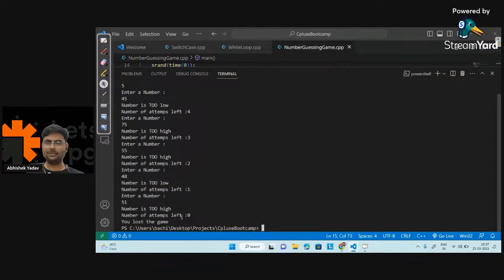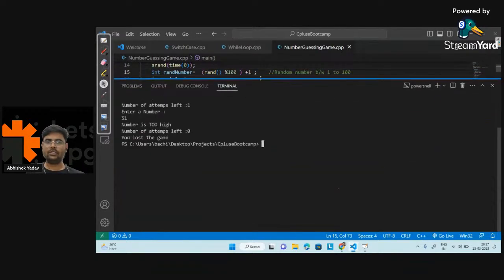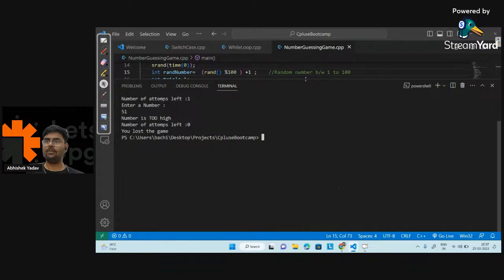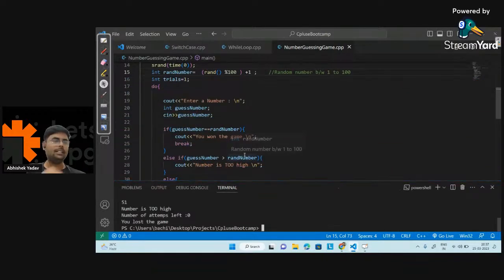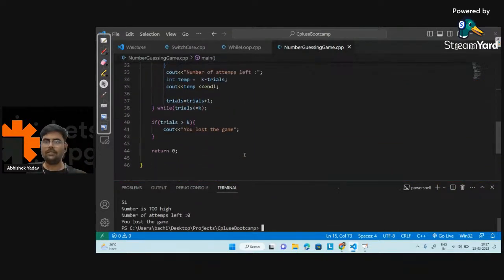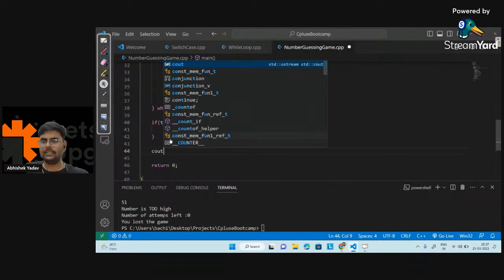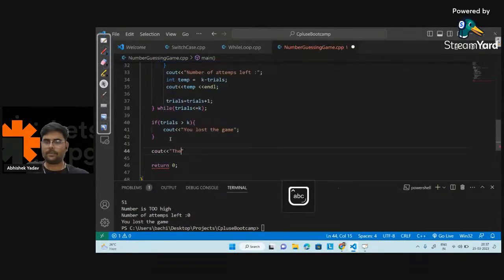I think the number is between... Okay, so here I have to print the number also, right? So you lost the game, and I have not printed the number. That means the number is either 49 or 50, right? So what I will do here, after you lost the game, is print the actual number also. The actual number is the random number, right? So let's print the random number and play a game again. Let's see what output I get now.